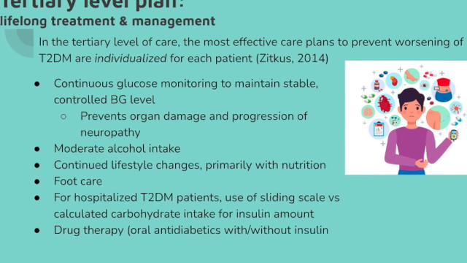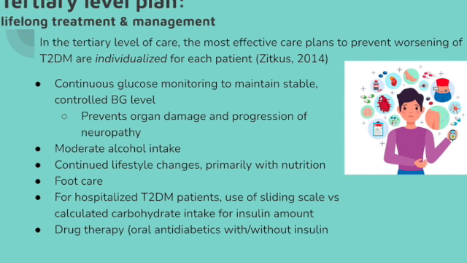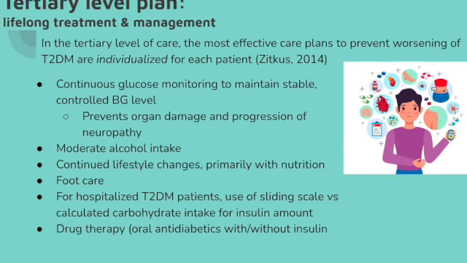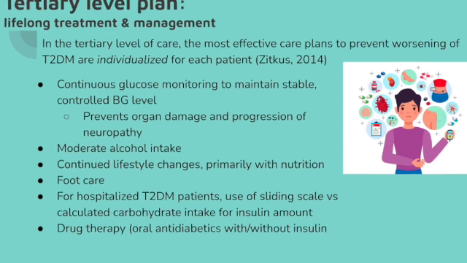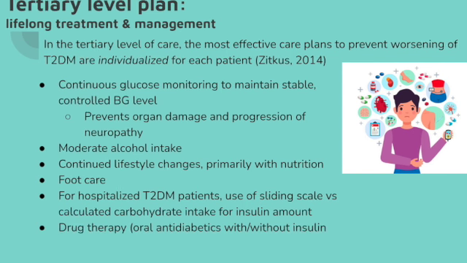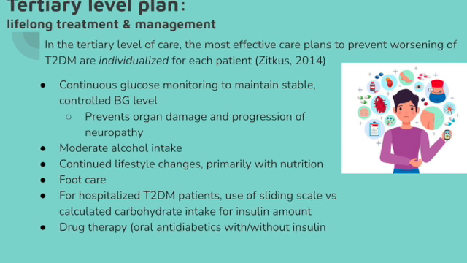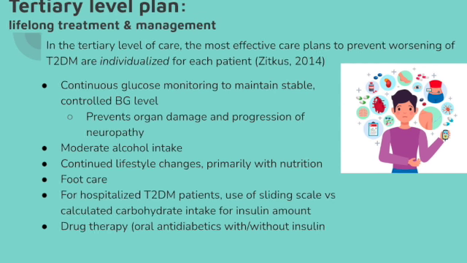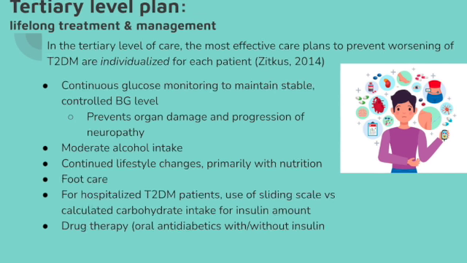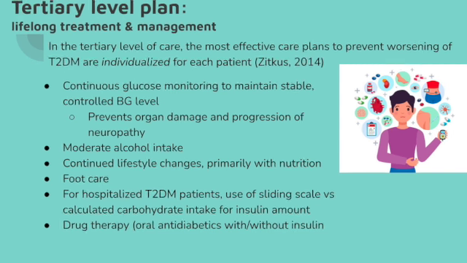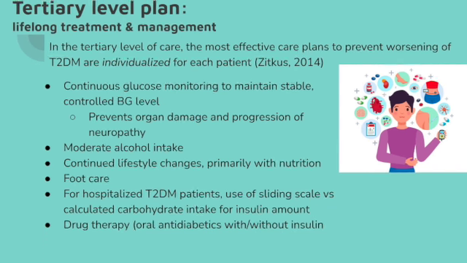Patients need to inspect their feet daily, avoid hot baths and soaks, wear cotton socks, and protective shoes. Lifestyle changes mentioned in primary and secondary levels must also be continued. Moderate alcohol intake is actually encouraged because a moderate amount of alcohol, which is 1 drink per day for women, 2 drinks per day for men, can help prevent the progression of cardiac diseases in patients with type 2 diabetes.